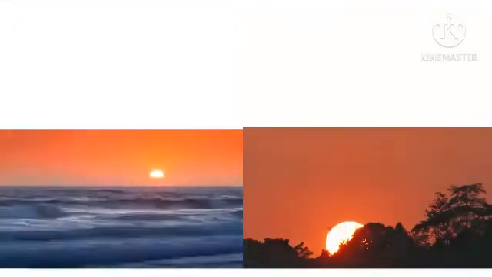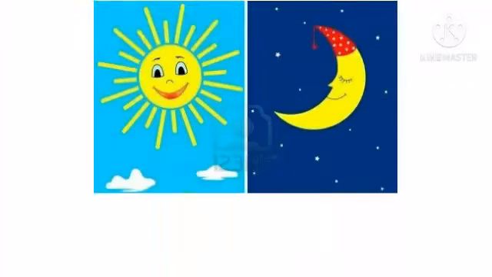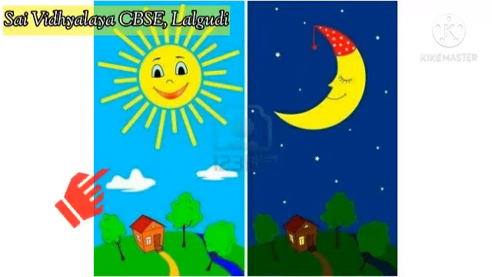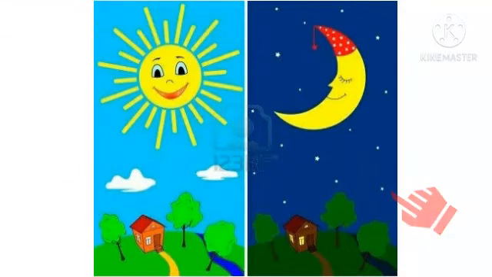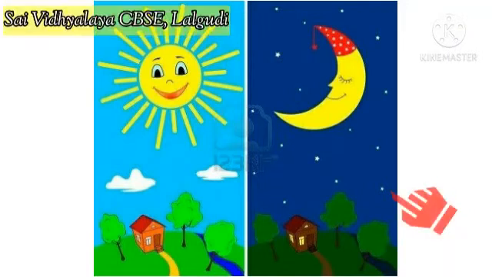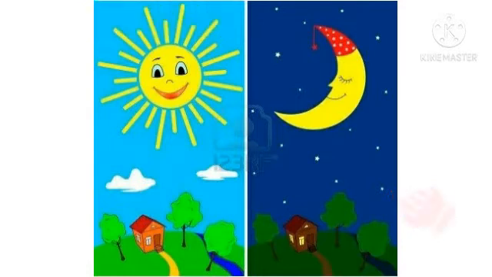The period between sunrise and sunset is called day. The period between sunset and sunrise is called night. The days are bright and sunny. The nights are cool and dark. We can see the moon and the stars in the sky at night.